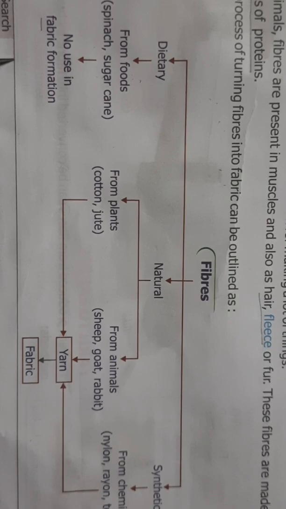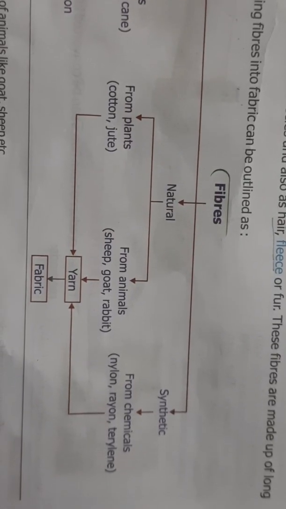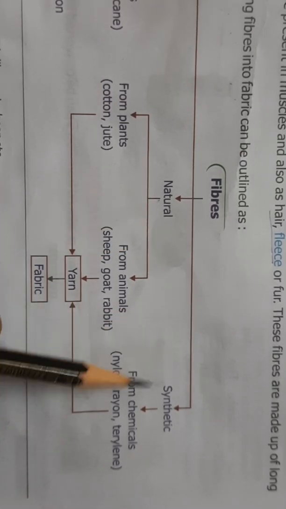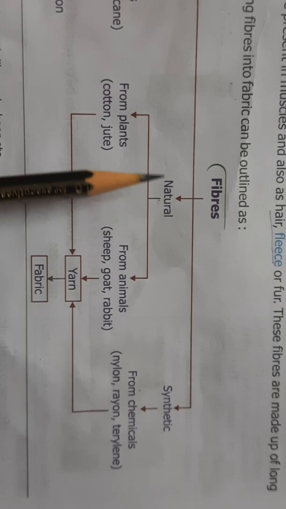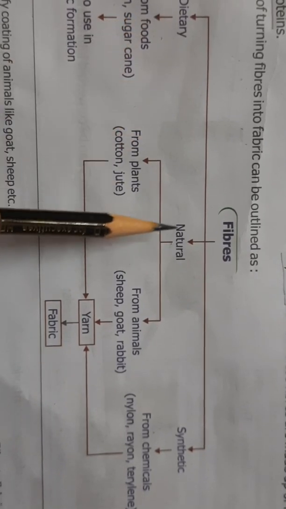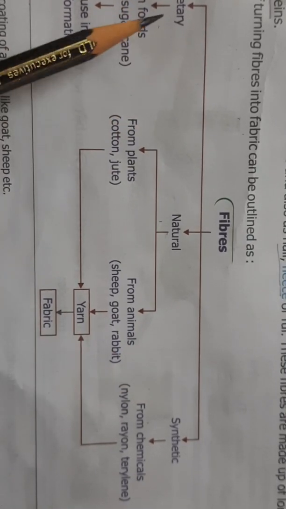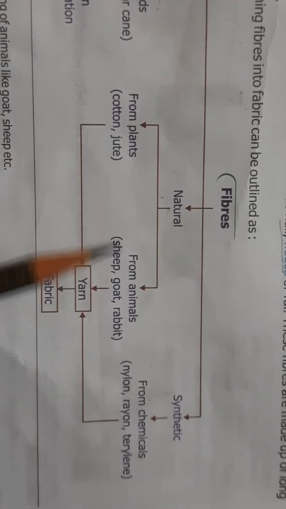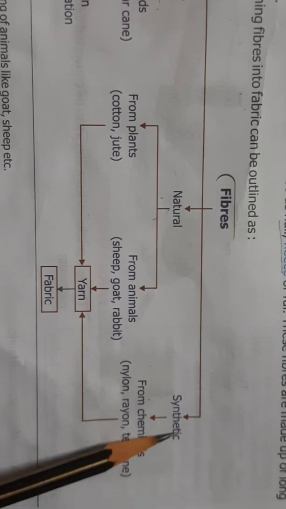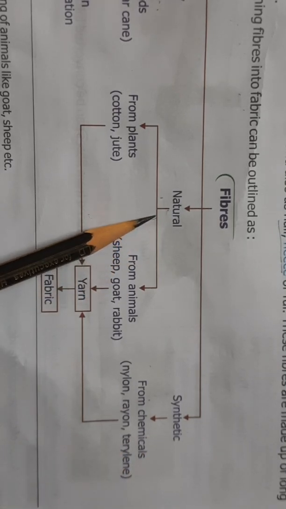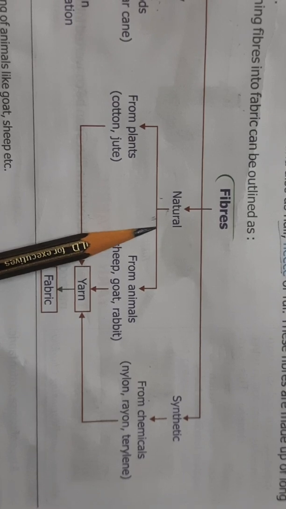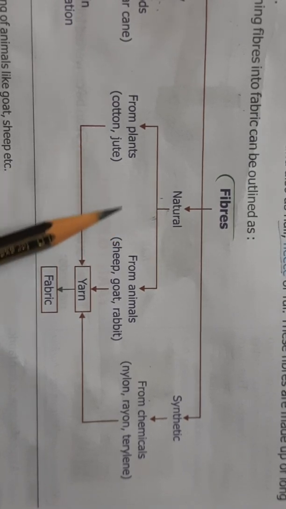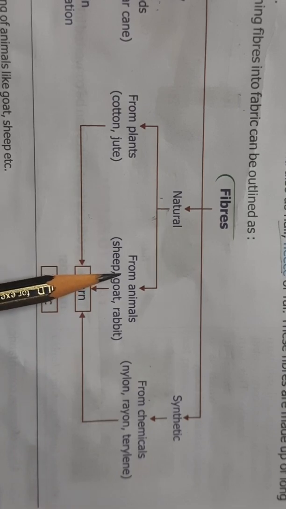Then which are the fibers which can be used for making fabric? They are of two types: natural fibers and synthetic fibers. Fibers are actually of three types: dietary fibers, natural fibers and synthetic fibers. But from dietary fibers we cannot make fabrics. We can make fabrics out of natural fibers and synthetic fibers. Natural fibers, as the name indicates, means the fibers that we get from the plants or from the animals.